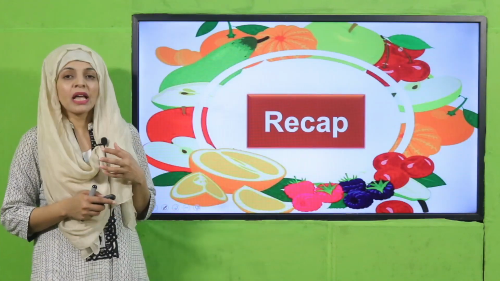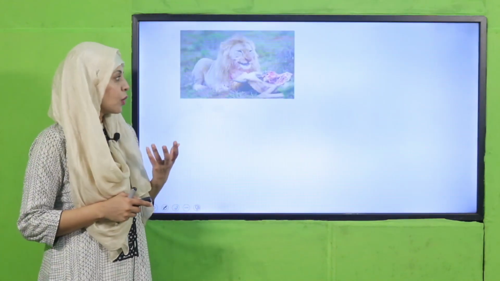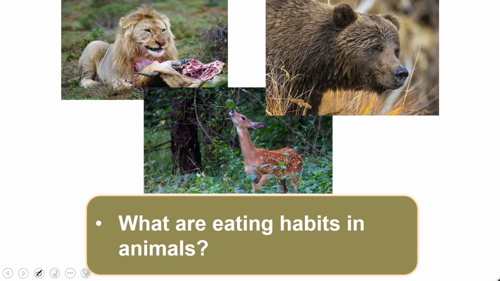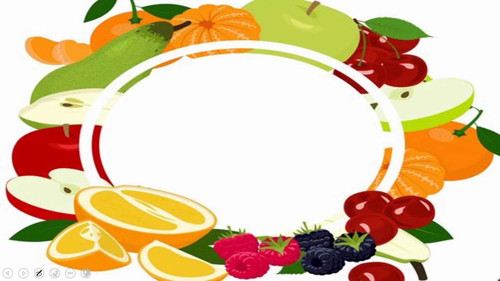So my dear students, before that, let's quickly recap the previous lecture. Quickly look at the pictures and tell me what eating habits are in animals. Very good. Some eat meat, some eat plants, and some eat both plants and animals. Very good. So my dear students, now is time for an activity.